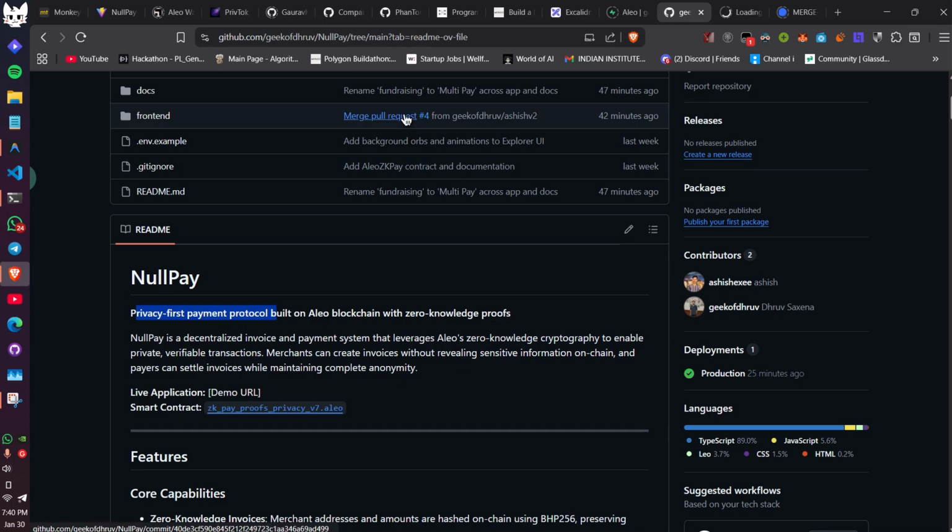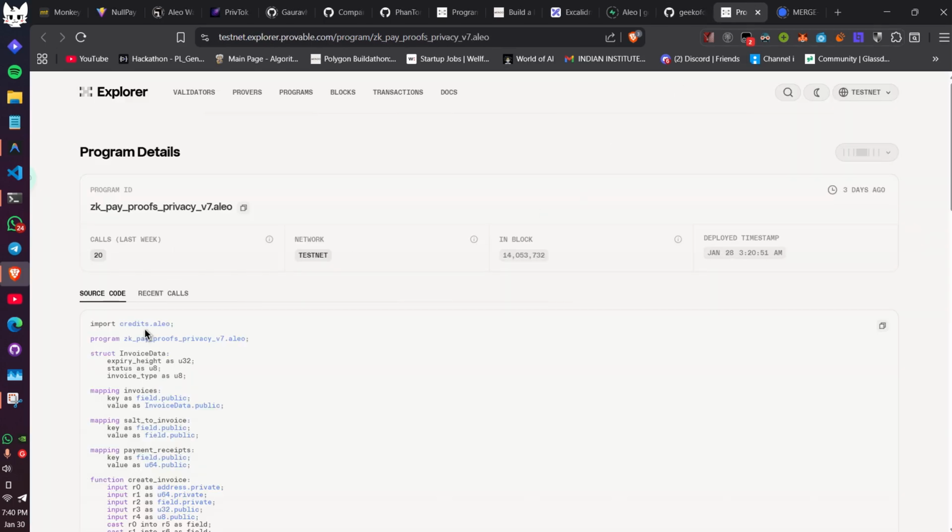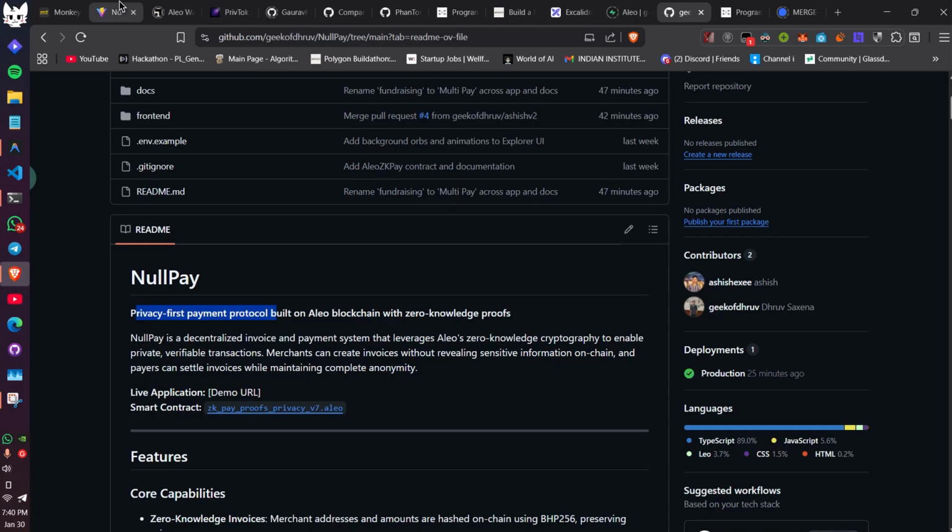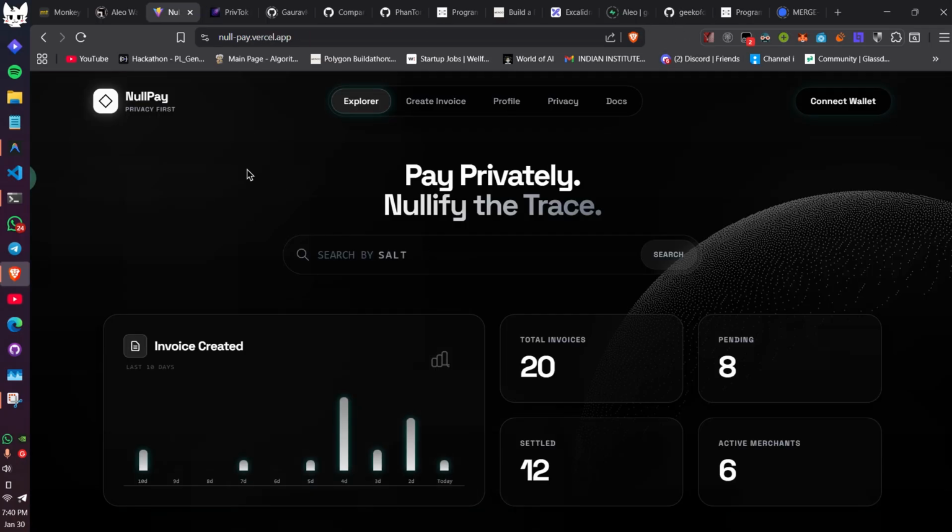So we have deployed the contract on the testnet as well. Here you can see the contract is deployed. Let me take you to the platform. The first page of the platform is our explorer page. We have built this page to give users a better idea of the stats of this platform.